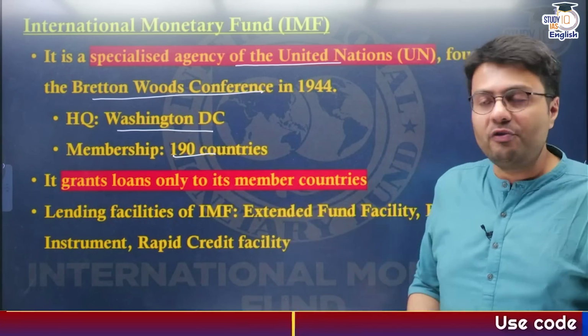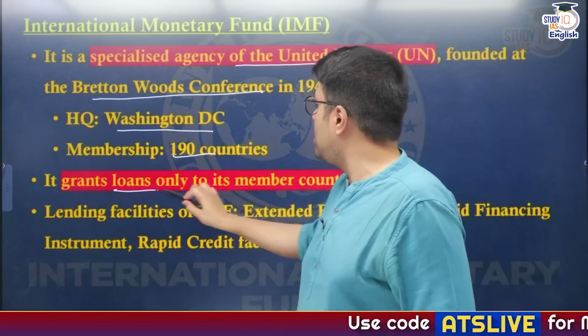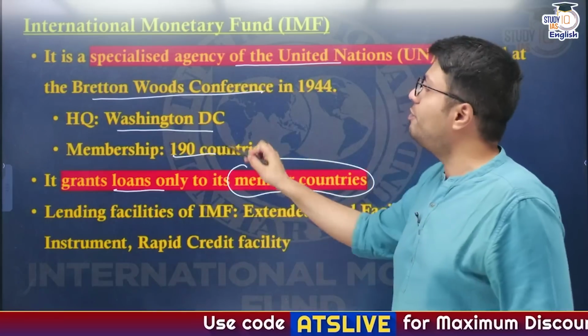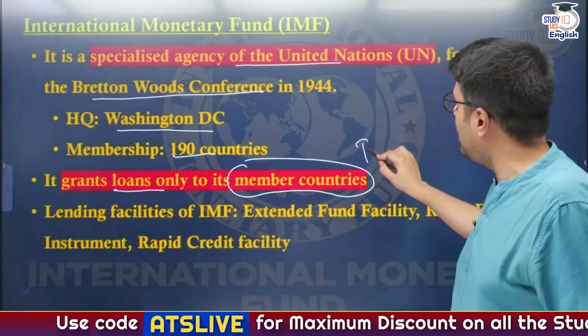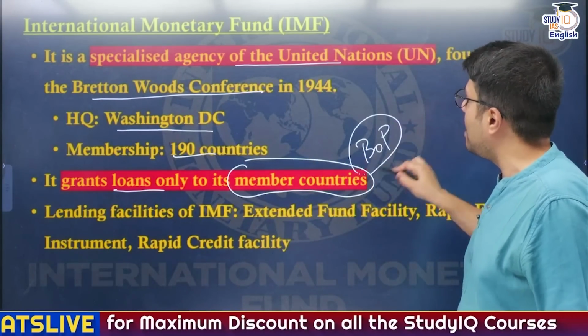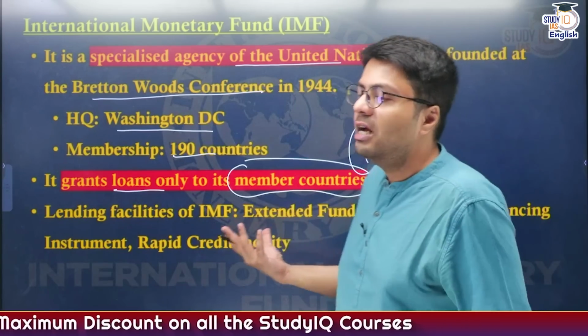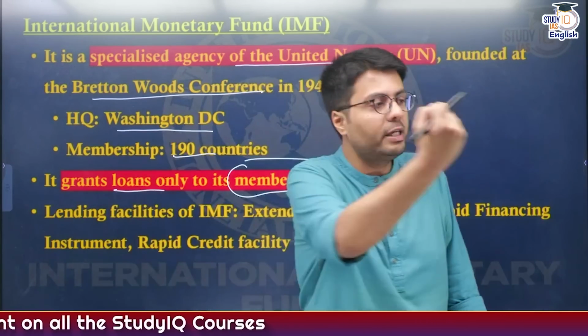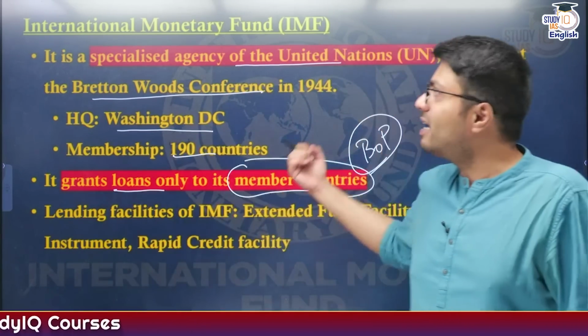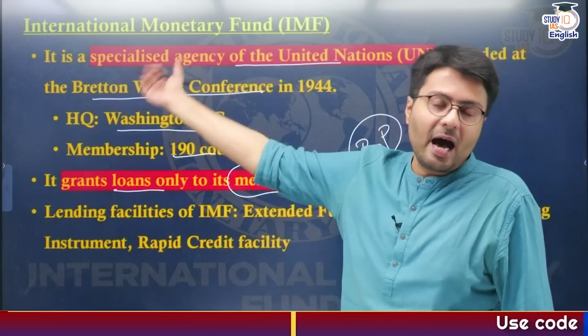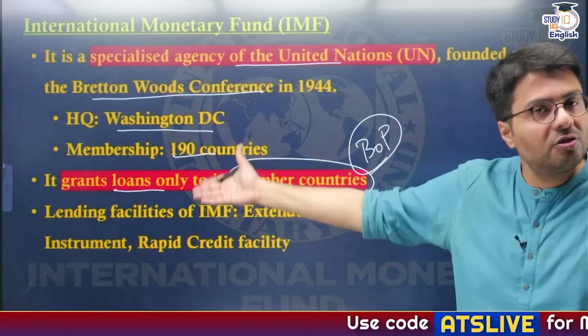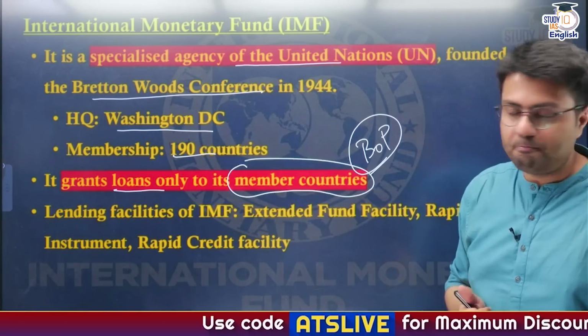Now what IMF does: IMF grants loans to countries who are members of the IMF, and these countries might be facing problems relating to their balance of payments. So suppose a country does not have adequate forex reserves to pay for its imports, then it can seek financial help from IMF, like Pakistan has done, like Sri Lanka had earlier done.